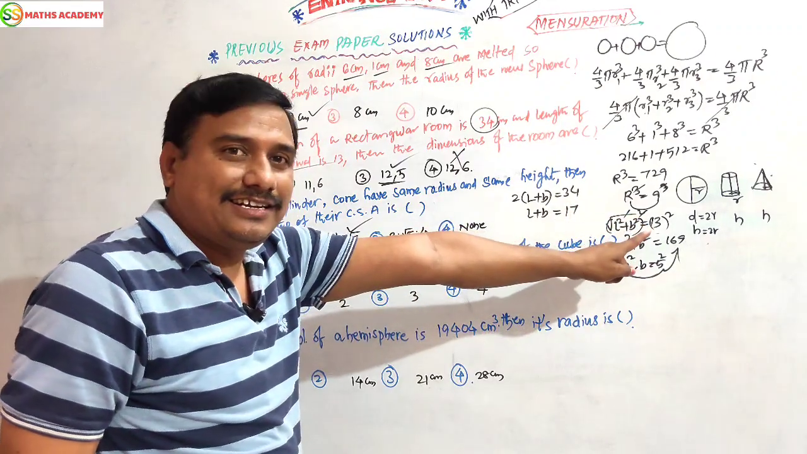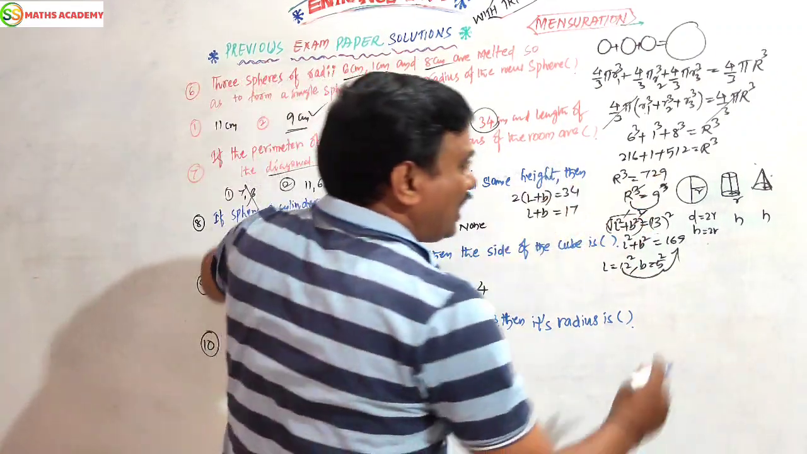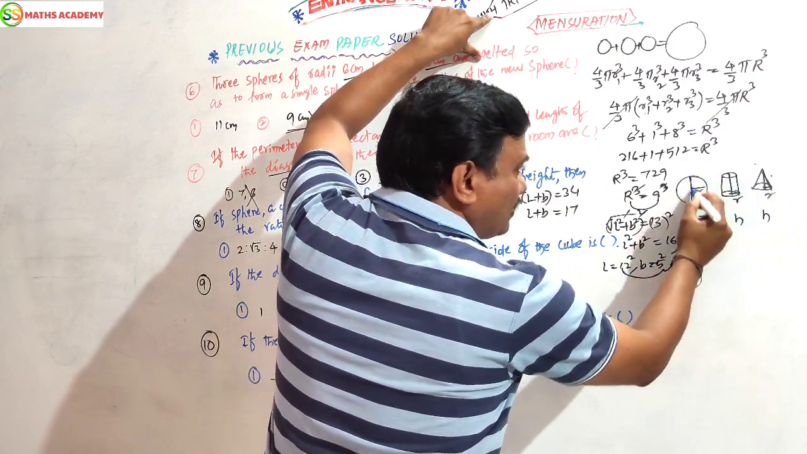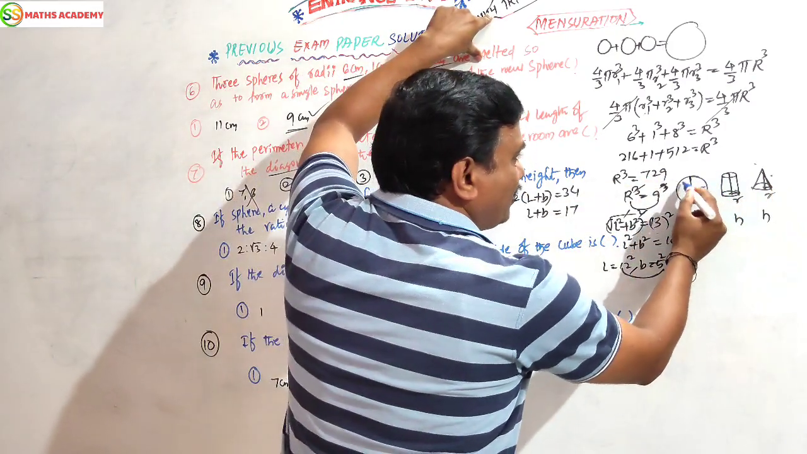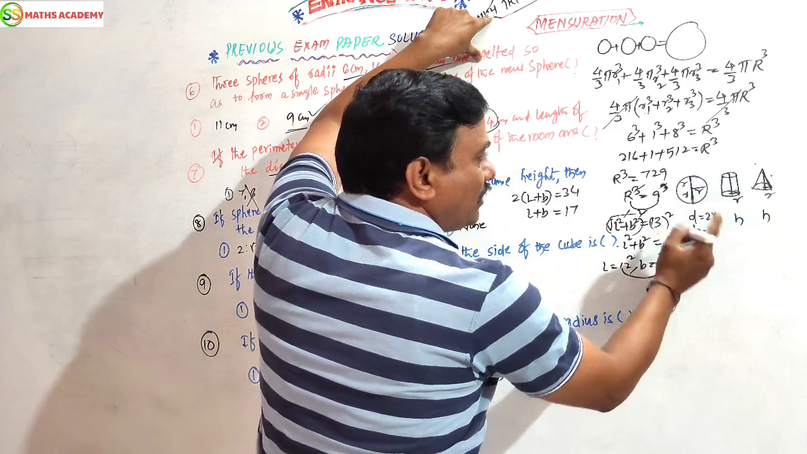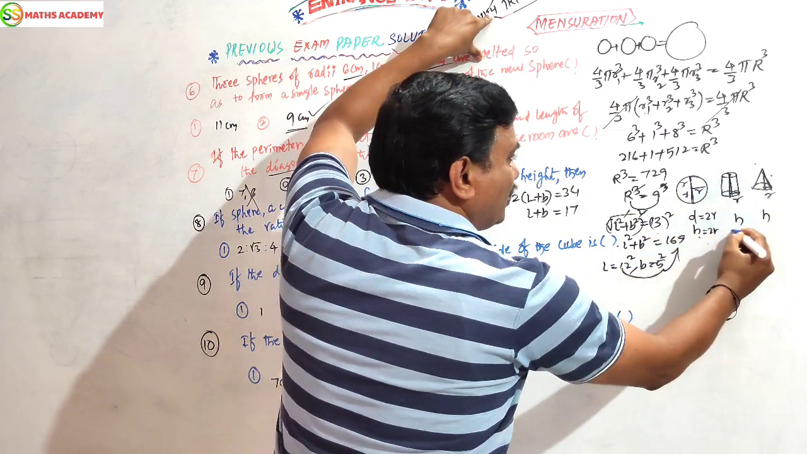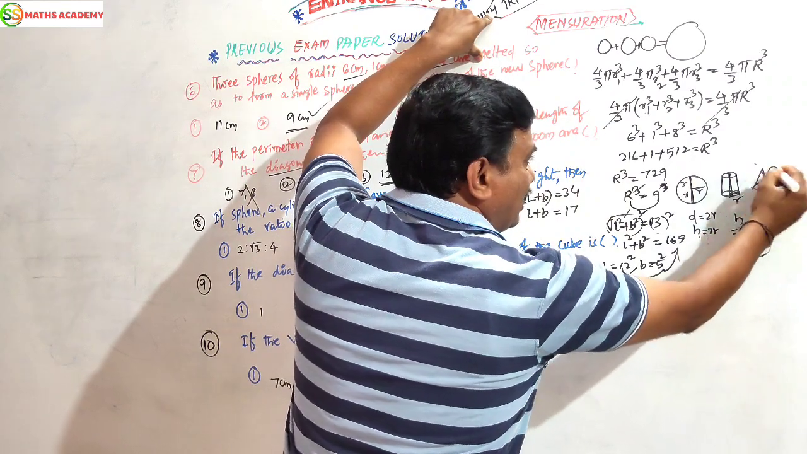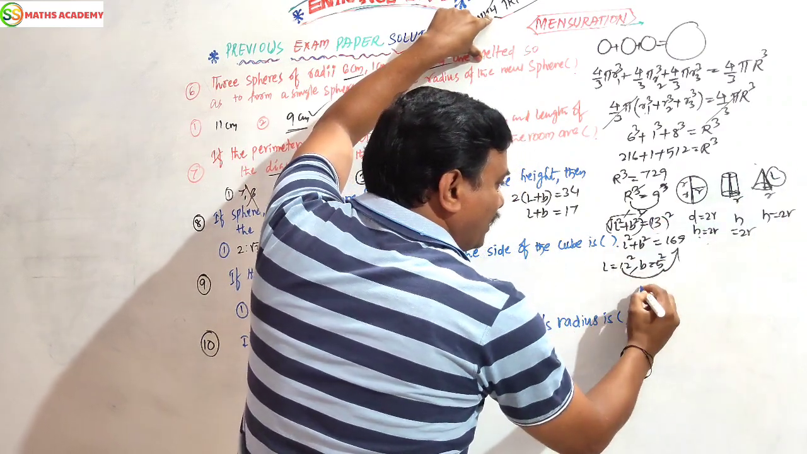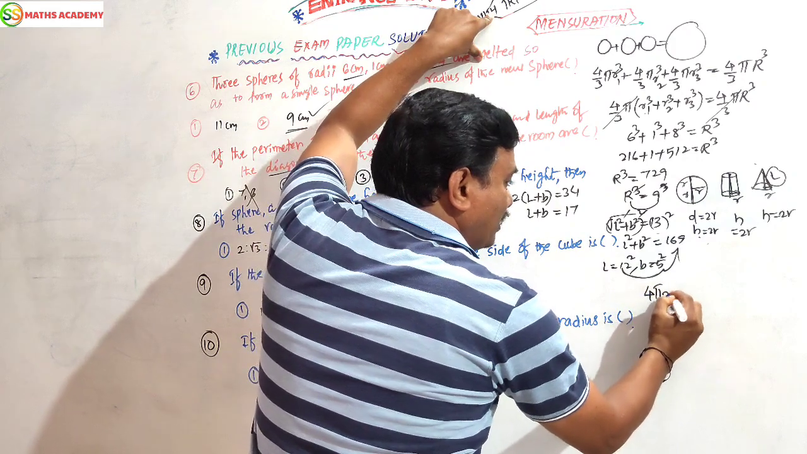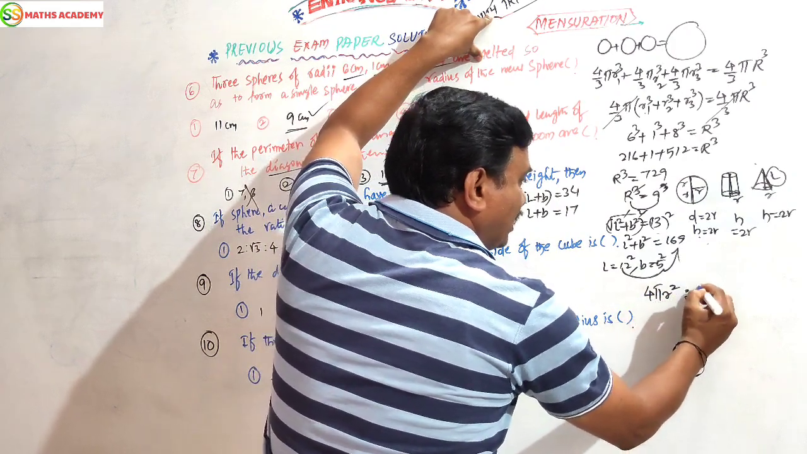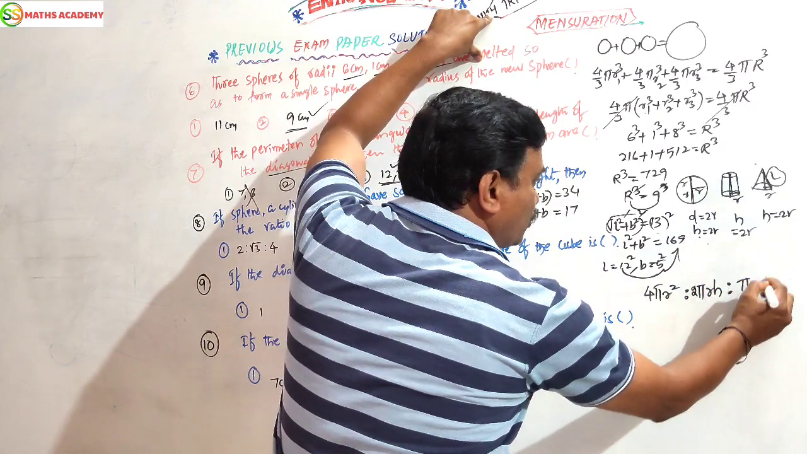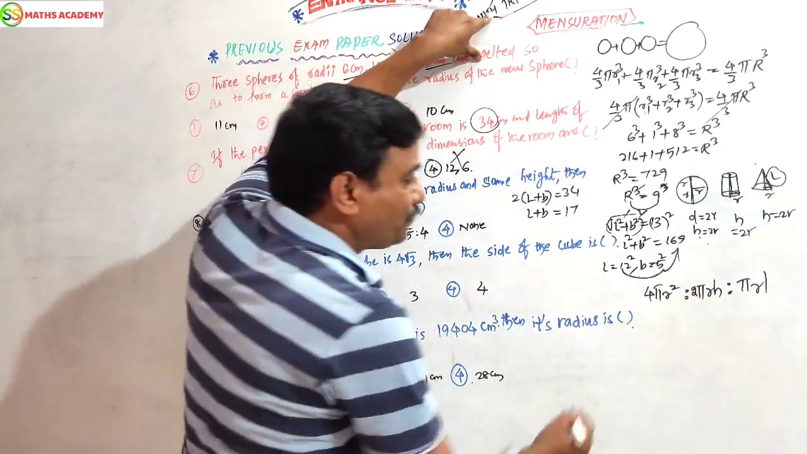Children, here the sphere, cylinder and cone have equal radius and equal height. The height of the sphere is 2r because r plus r is 2r, nothing but the diameter. The height of the cylinder is also 2r, and the height of the cone is also 2r. But here I require the slant height, because the curved surface area of a sphere is 4 pi r square, the curved surface area of a cylinder is 2 pi r h, and the curved surface area of a cone is pi r l from the diagram.